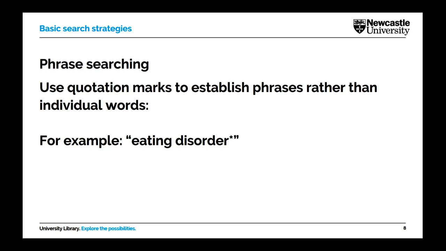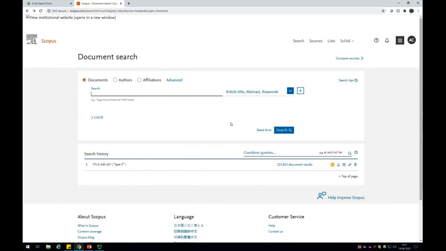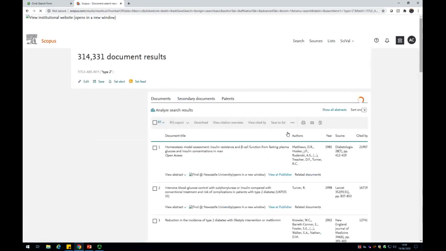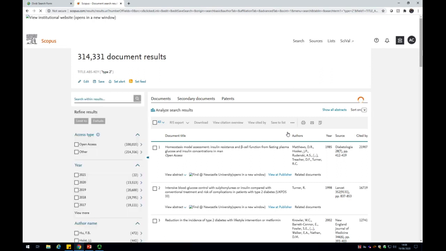So you're telling the database or the search engine that I want to see this exact phrase represented in my search. A really good example of this would be if you were looking for something like information on type 2 diabetes. You can wrap the type 2 or the type 1 or whatever you were looking for in quotation marks so that you're more likely to find exactly what you're looking for.